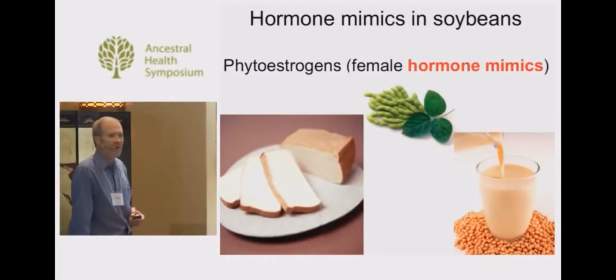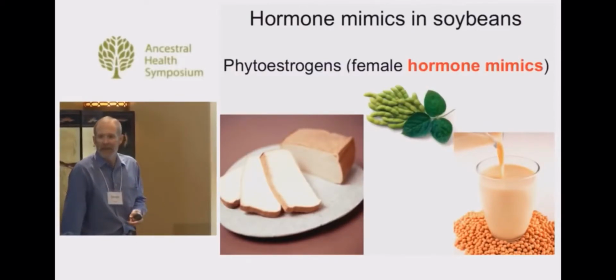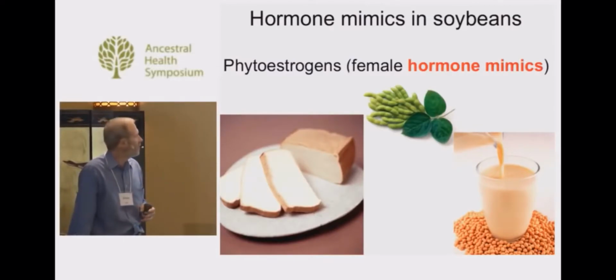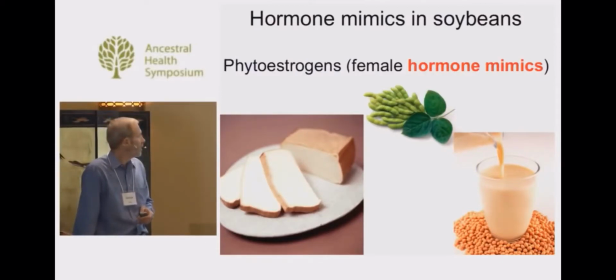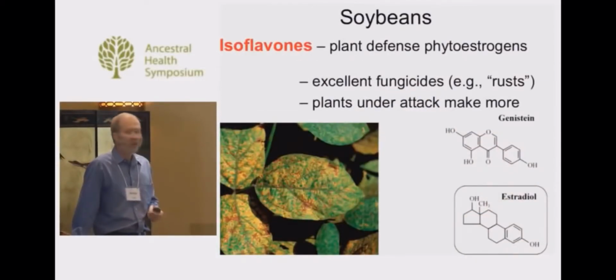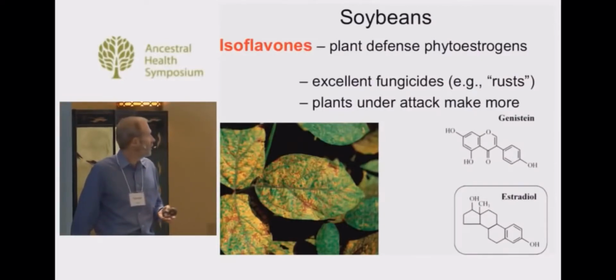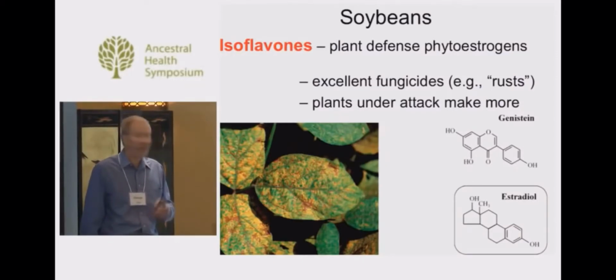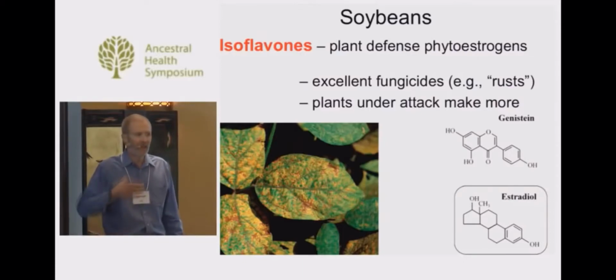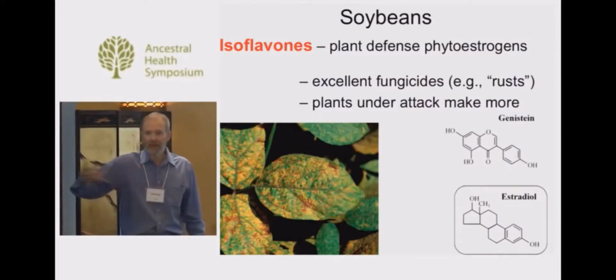How about hormone mimics in our own food? Well, let's look at the phytoestrogens, the compounds that mimic female hormones in soy, as an example in our food. Soybeans make these compounds called isoflavones, and these are plant defense phytoestrogens, and they're excellent fungicides. So this is a soybean leaf with some rust. It's a type of fungus, and so they probably evolved to protect the plant against fungi and possibly insects.